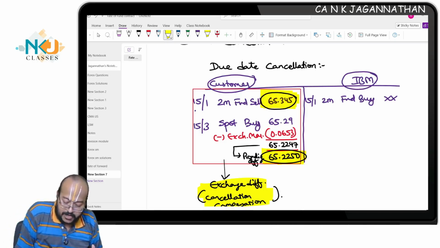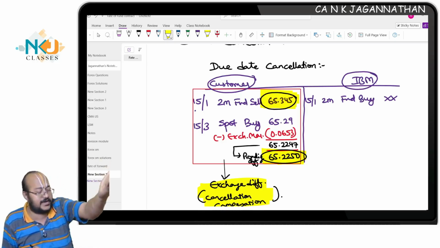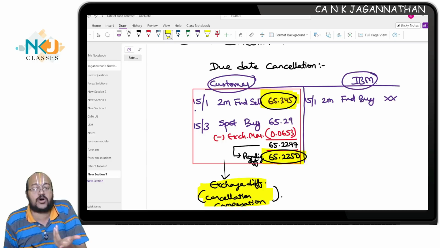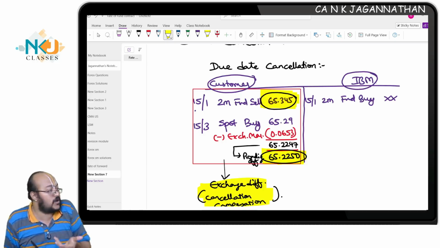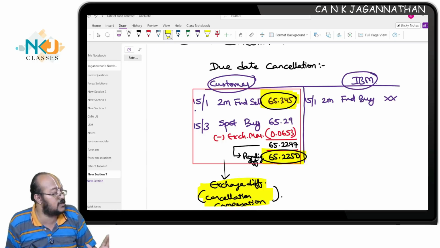I made a forward sell. I sold at 65.345. I am buying at 65.225. I am selling at a higher rate and buying at a lower rate. So why do I have no loss and only a gain? I don't have any losses. So should the banker compensate the customer, or should the customer compensate the banker?